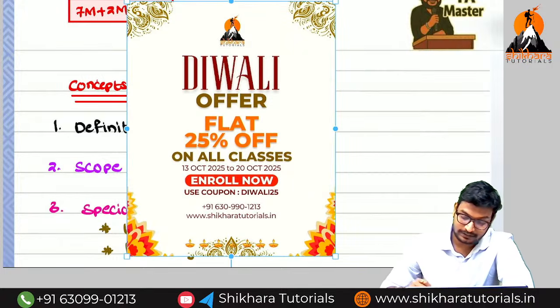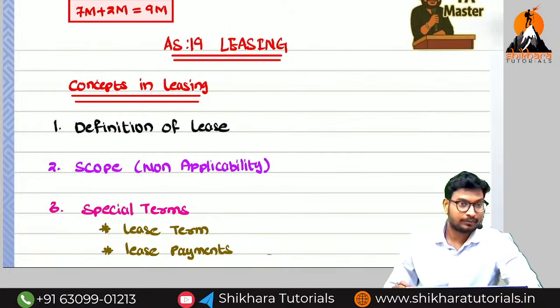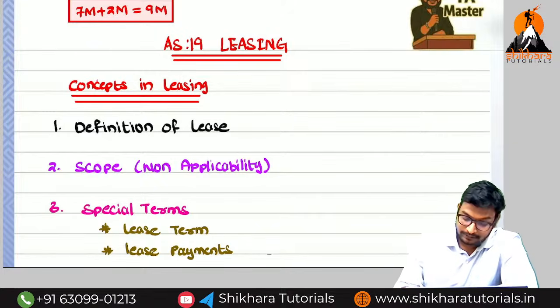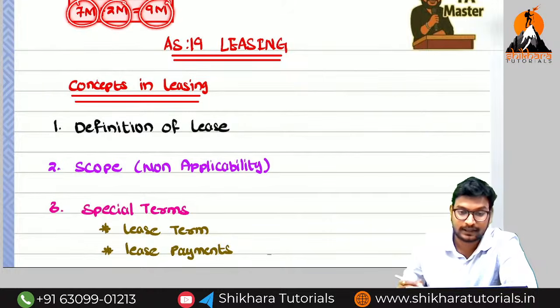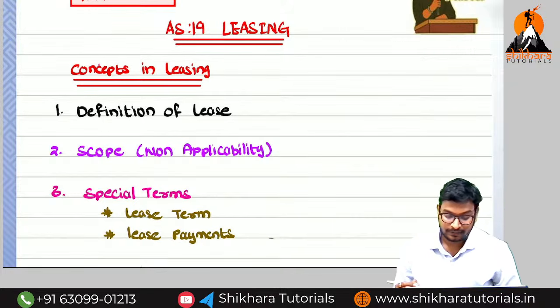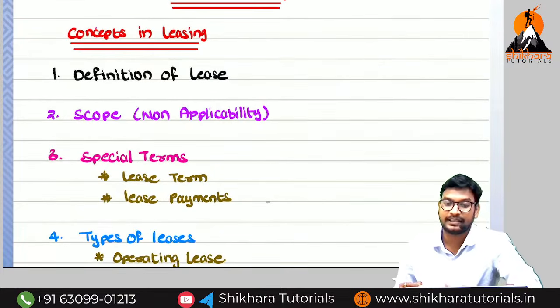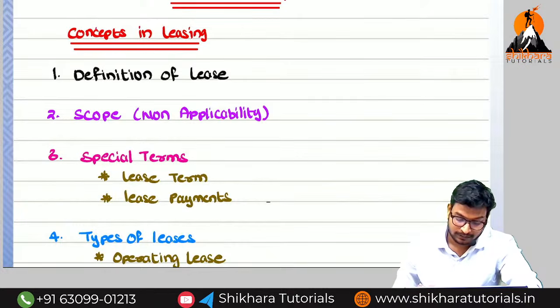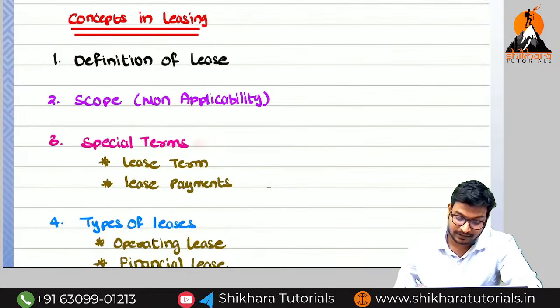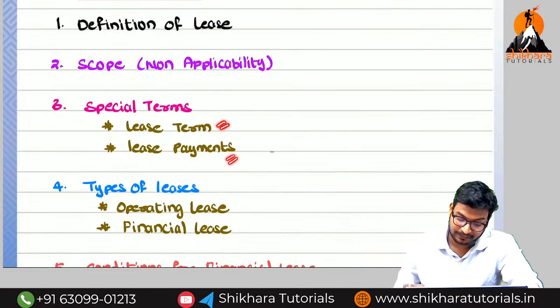So now we can start the discussion of AS 19, leasing, a very important concept. The weightage of this concept is 7 marks plus 2 marks, so totally 9 marks. First, we can discuss what concepts are included here. First one, definition of the lease, and second one is scope. What is the meaning of scope of any standard? Means non-applicability. Next, the special terms. What are the special terms in this standard you need to learn? Lease term and the lease payments.